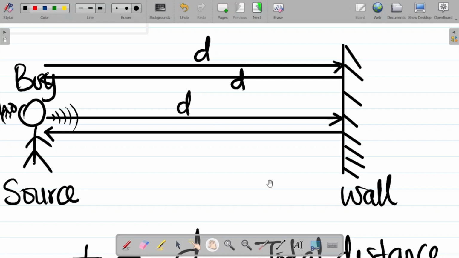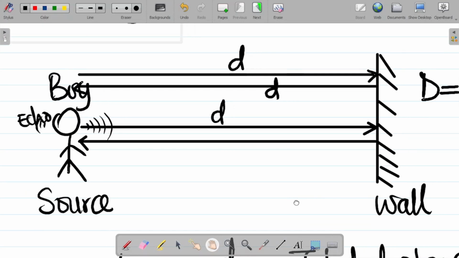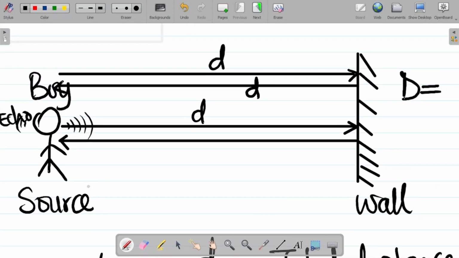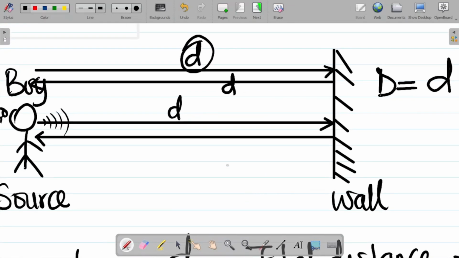In essence, the total distance traveled by the sound wave, let's call it capital D, is equal to the first distance it moves from the source to the wall, which we call d, plus the second distance from the wall back to the boy, which we call a second d.